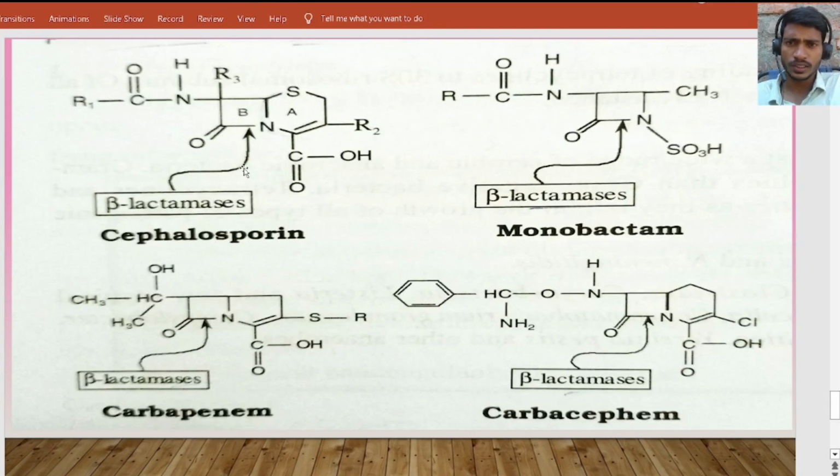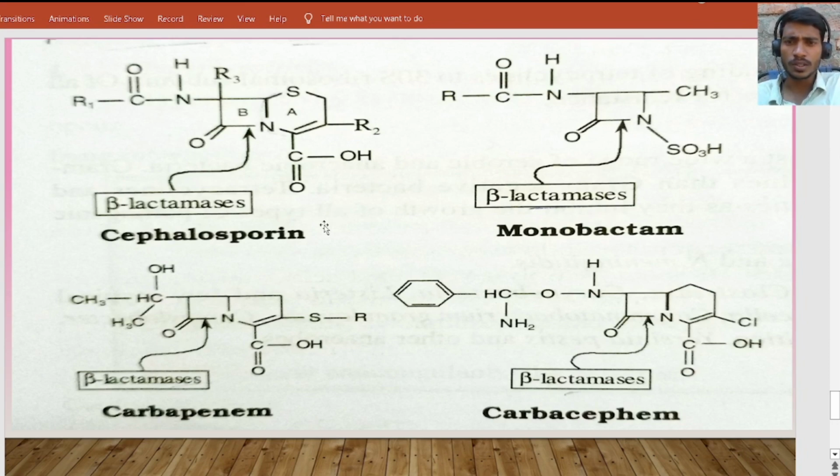Here we can see the structures of different beta lactam antibiotics, and these are the beta lactamases which may break down the beta lactam ring of cephalosporins. This is a monobactam, and here the beta lactamase will break down the penicillin beta lactam ring.